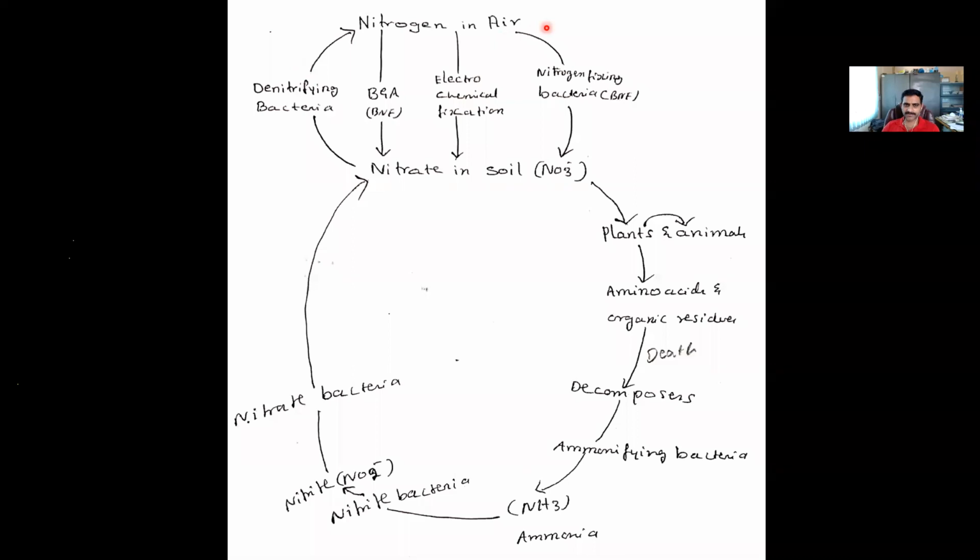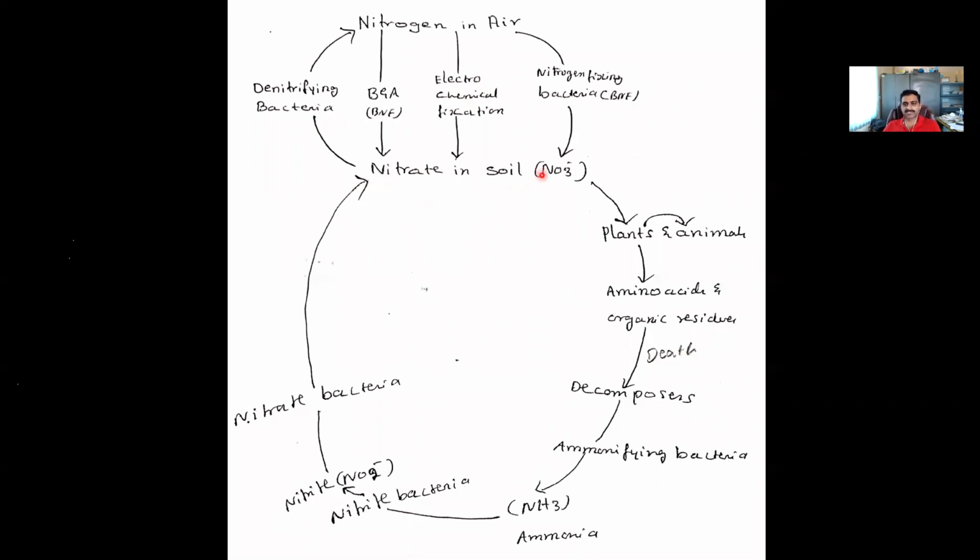So nitrogen in the air will be fixed by biological nitrogen fixing organisms in the form of ammonia. Ammonia will again be converted into nitrate. This nitrogen in the air will also be fixed into soil in the form of nitrate by electrochemical nitrogen fixation, and also industrial nitrogen fixation, and also by blue-green algae, that is biological nitrogen fixation. And this nitrate will be lost to the atmosphere by denitrification, by denitrifying bacteria. Okay.